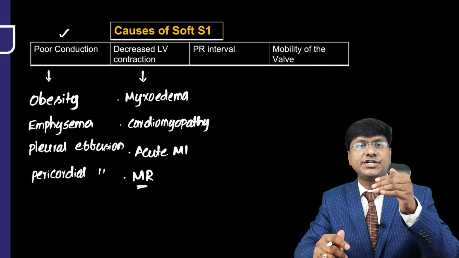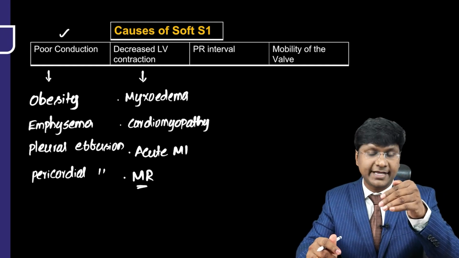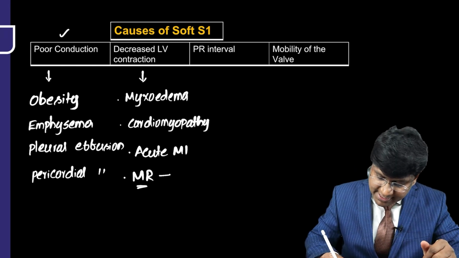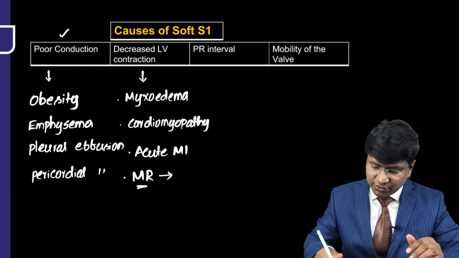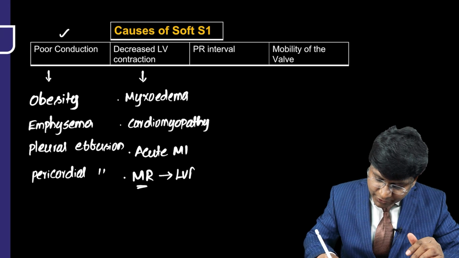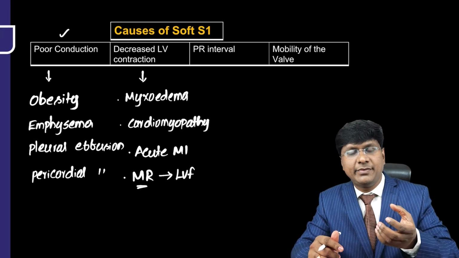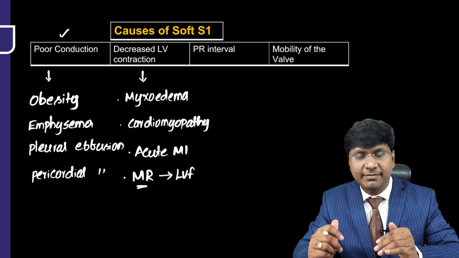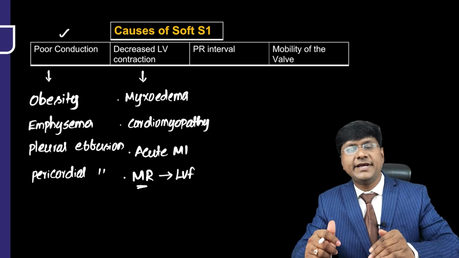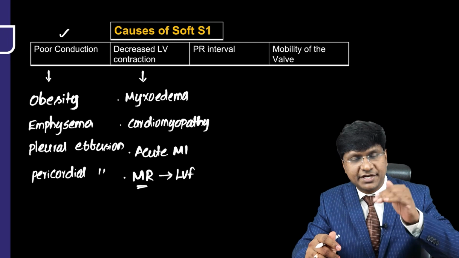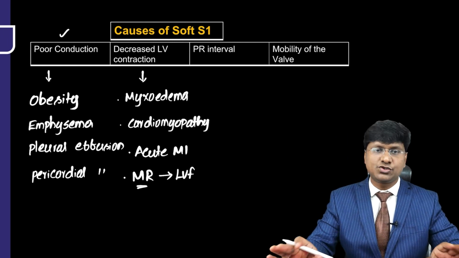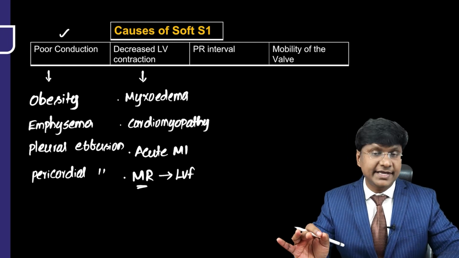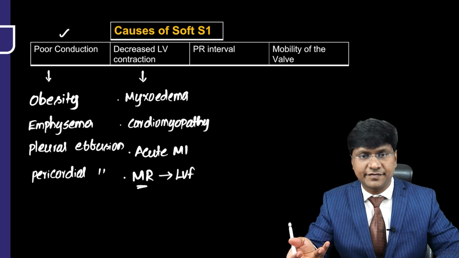Then you take patients with mitral regurgitation. So in mitral regurgitation, why is there decreased LV contraction? Because in mitral regurgitation, at one point of time, the individual will land up in left ventricular failure. So what will happen to your LV contractility? The LV contractility will be reduced in patients with mitral regurgitation. Once the LV contractility is reduced, the pressure rise is reduced, and thereby you get a soft S1. So this is about decreased LV contraction resulting in soft S1.